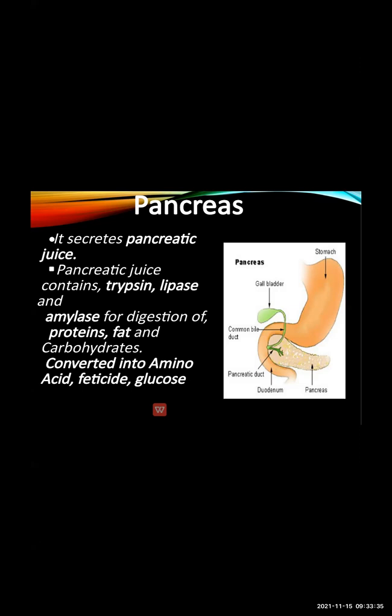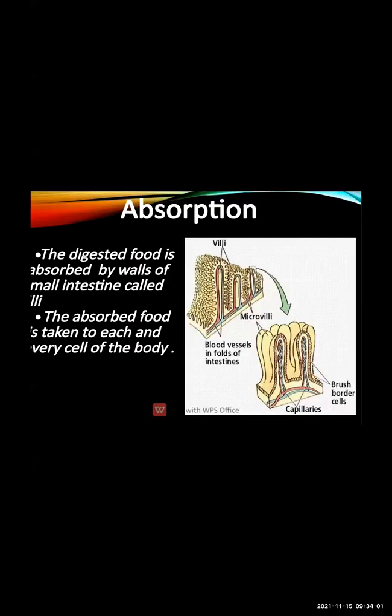So whatever proteins, fats and carbohydrates are not digested in the small intestine and the liver, with the help of the pancreatic juice, these are digested. And these proteins, fats and carbohydrates are converted into amino acids, fatty acids or glucose. Okay, glucose is also one form of energy or a storage of food.